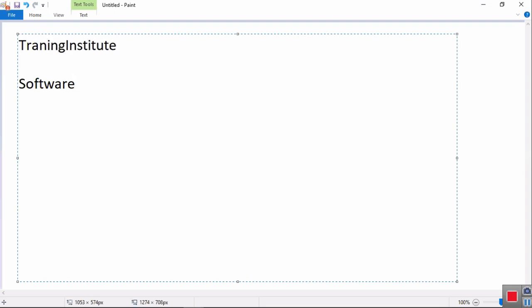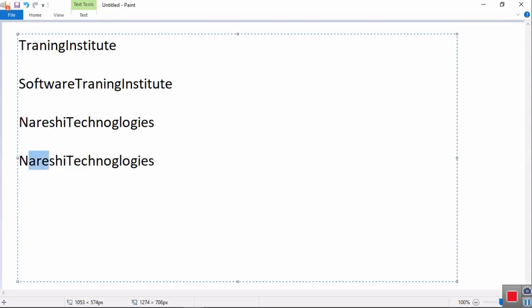Correct me. This is a software training institute. What is this? Nareshai Technologies, Ameerpet branch.